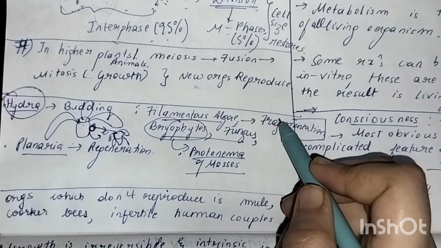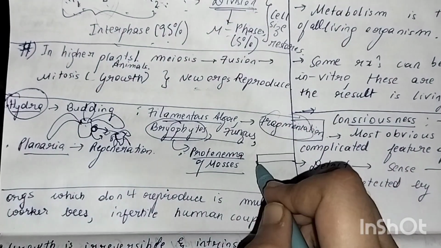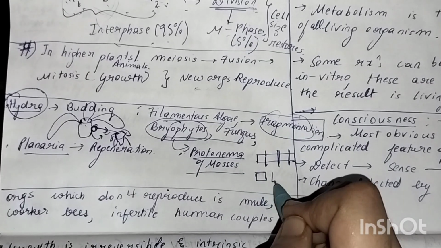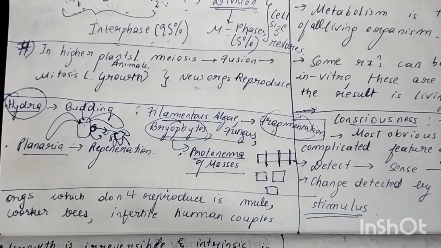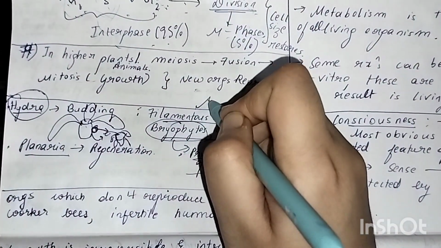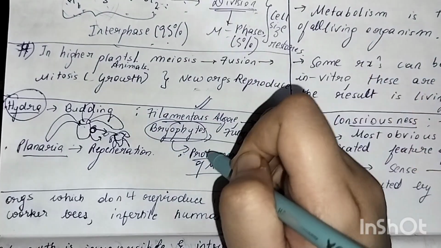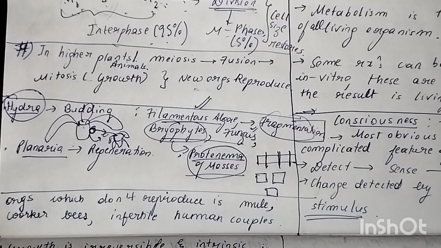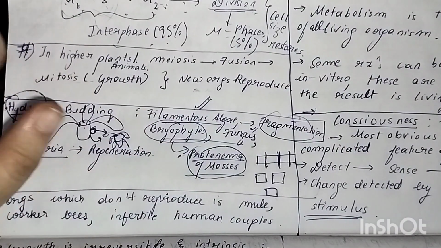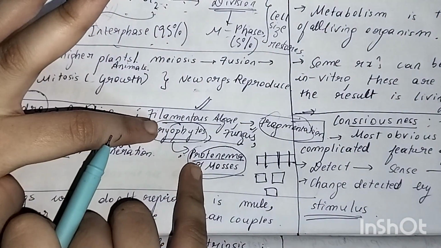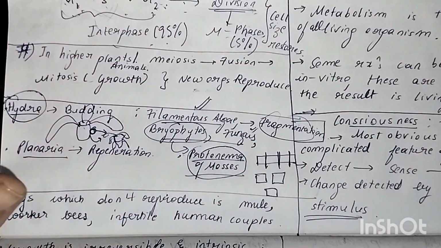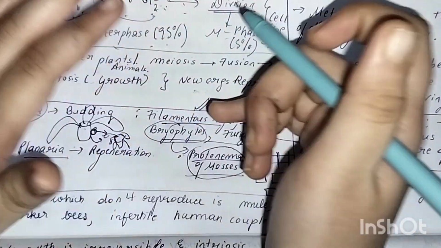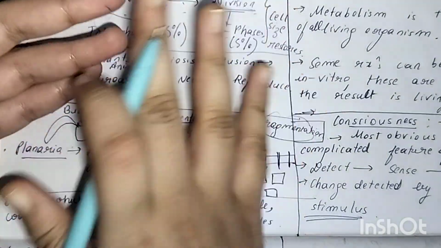Fragmentation means if this is the organism, this will break into fragments, and each fragment will grow into a new organism. That is fragmentation. That one you will see in filamentous algae, in fungus. Protonema of mosses is basically a gametophytic stage in case of bryophytes. That you will study in the plant kingdom chapter, where I'll teach you in detail. For now you remember protonema of mosses under bryophytes, then filamentous algae, then fungus. Filamentous algae will come under blue-green algae. I'll tell you exactly what that is.